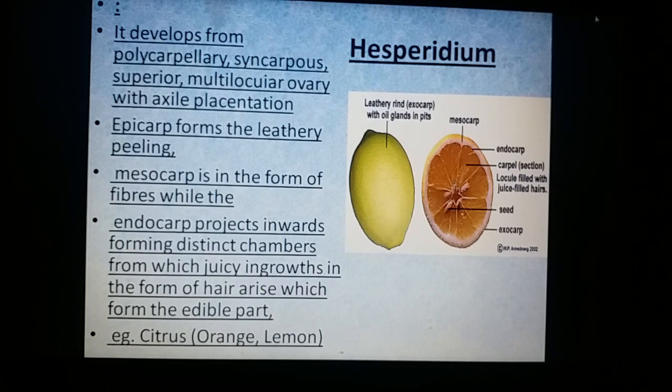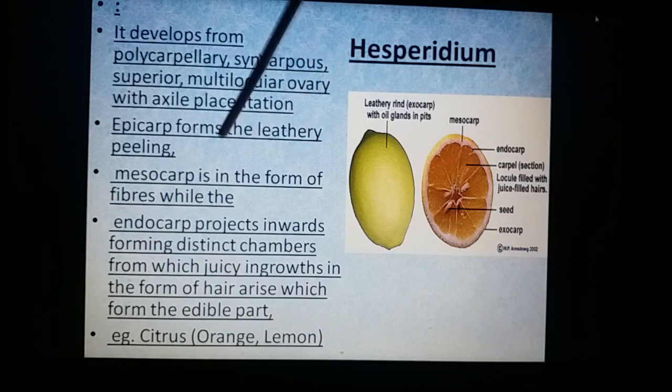Hesperidium develops from a superior, multicarpellary, syncarpous, multilocular ovary. Of the three layers, the epicarp is leathery with volatile glands, as you can see in lemon or any citrus member. The mesocarp is whitish and fibrous, and the endocarp has juicy succulent hairs. Thus the endocarp alone is edible. Such a fruit is called hesperidium.